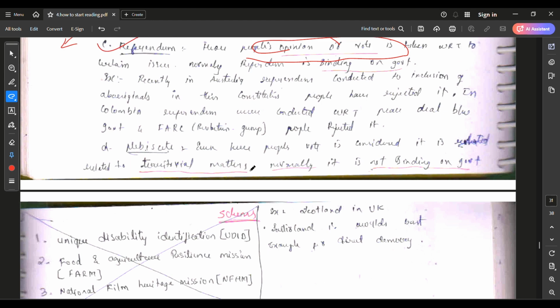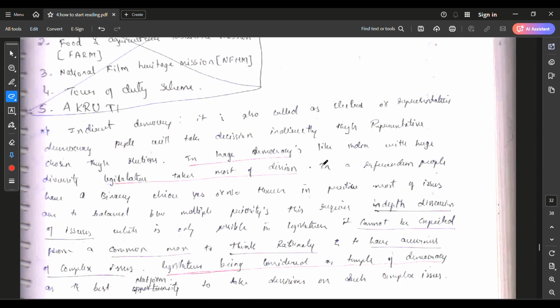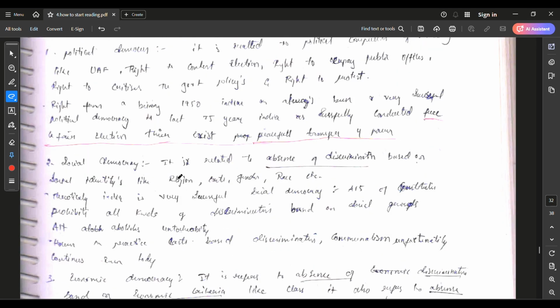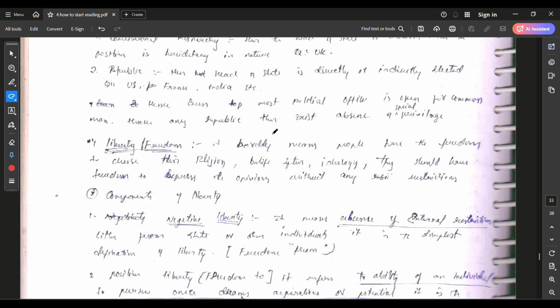You should link this static to current affairs. It will be very easy for you. You can see here how clearly I mentioned this.